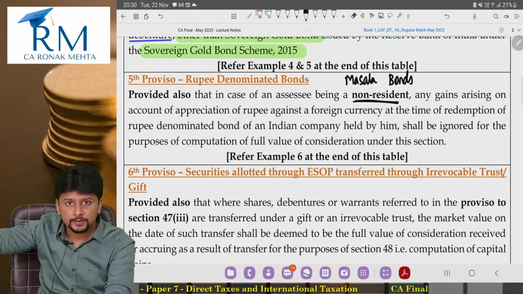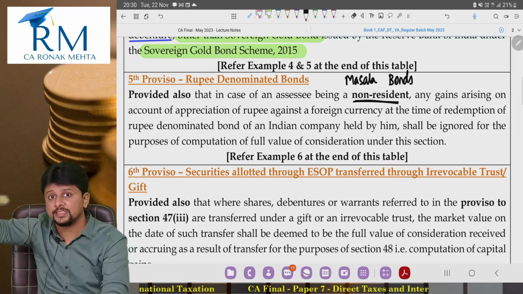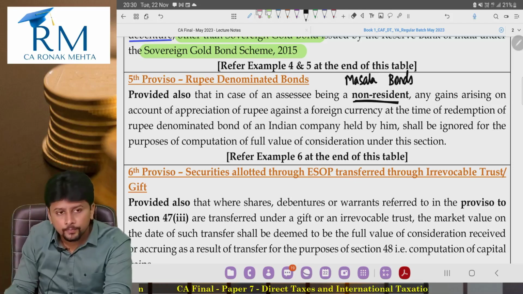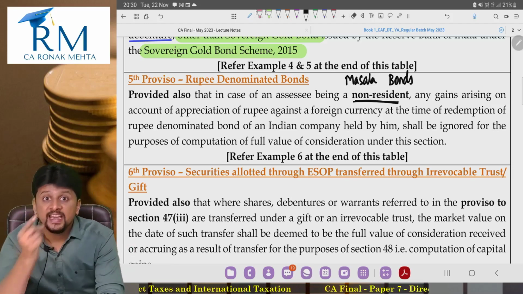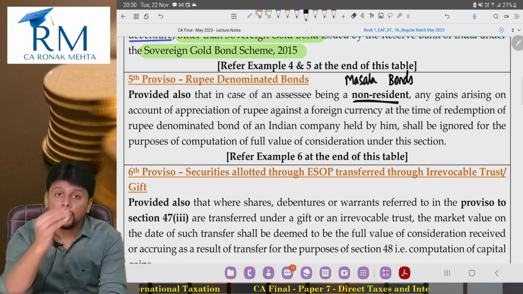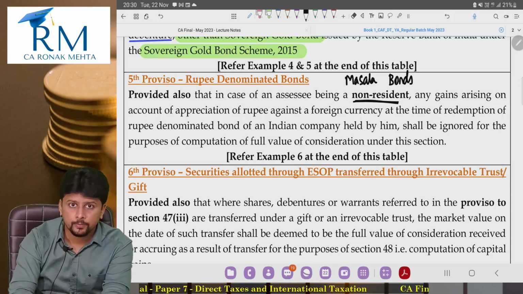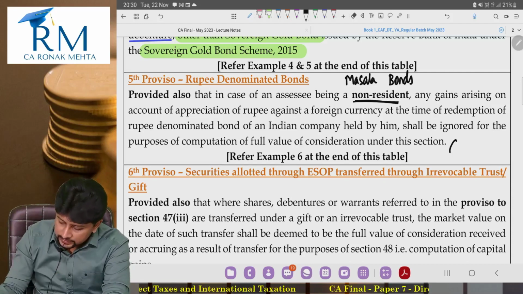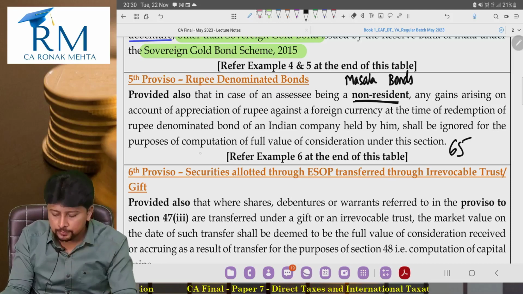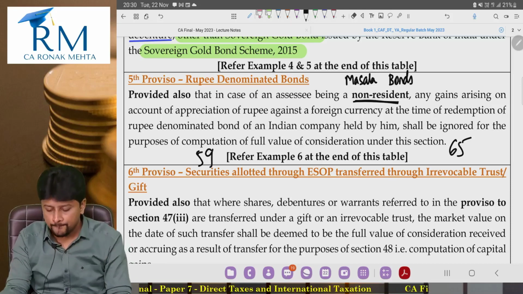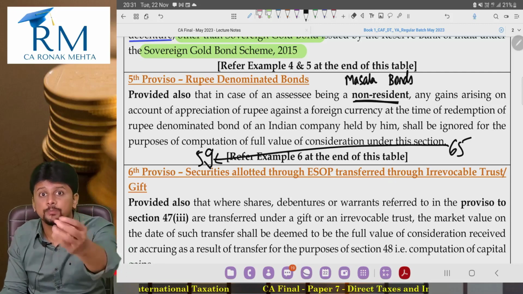When redemption happens, 65 has become 70, so rupee has depreciated, dollar has grown stronger. But there was a time when rupee was appreciating. So I purchased the rupee denominated bond. At that point of time, exchange rate was 65, and at the time of redemption, exchange rate becomes, for example, 59. So now when rupee appreciates, I will earn some profit.